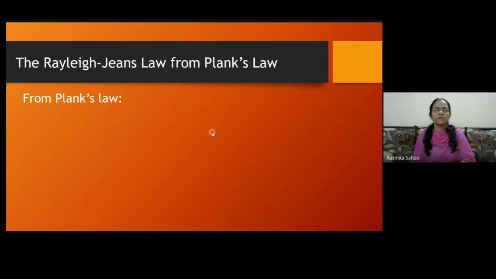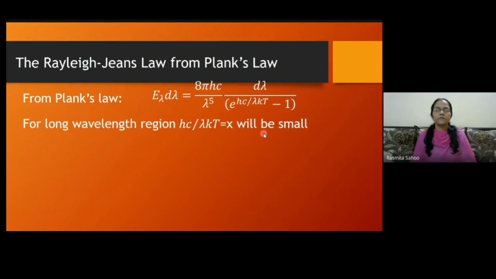Okay. So from Planck's law, this is the expression that we have got. When wavelengths are large, then hc by lambda kT, if lambda is very large, this value will be small. And we all know the expression of an exponential, e to the power x is given as 1 plus x plus x square by 2 factorial plus x cube by 3 factorial, like that it will continue.